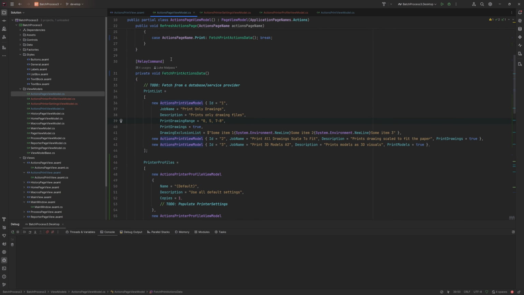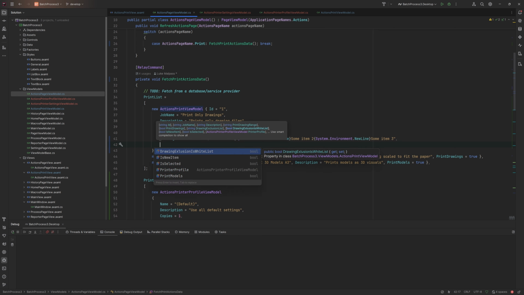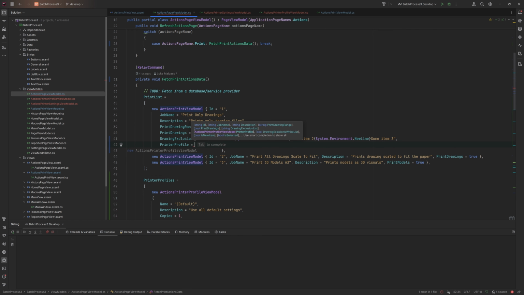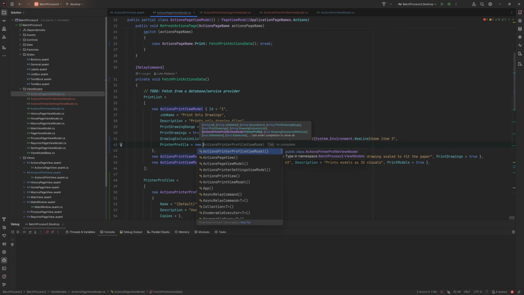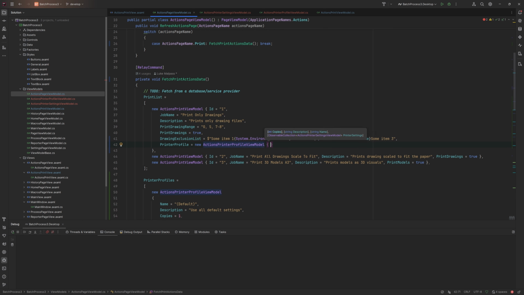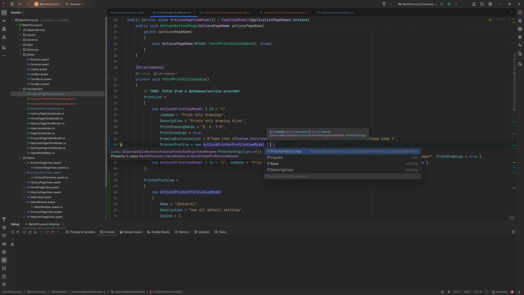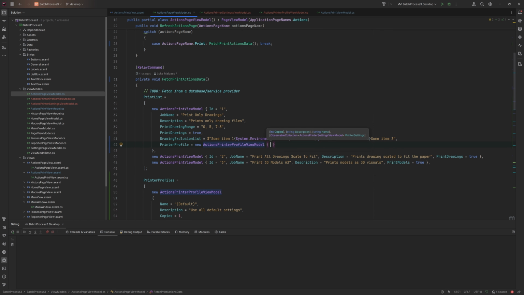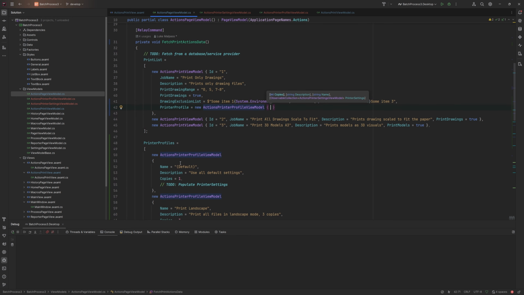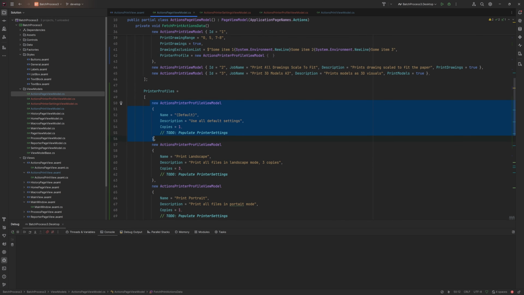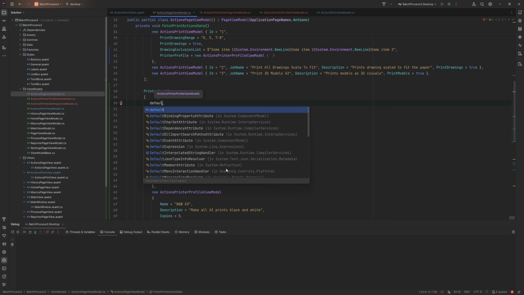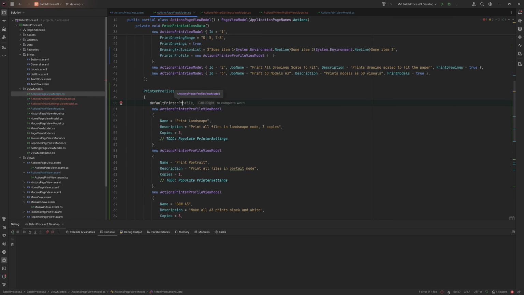So to simulate what the database will have to return, we can also then add inside of each of these the printer profile. And this could be a new printer profile. And obviously we'd have to then populate it with the default values for the visuals. So for now, we could move that and say default printer profile,